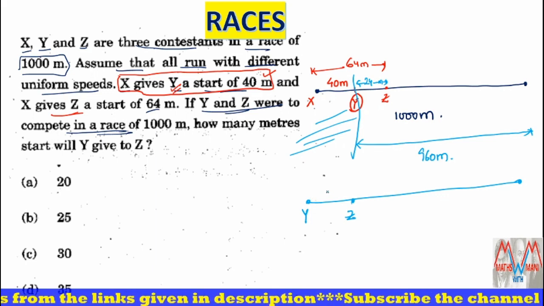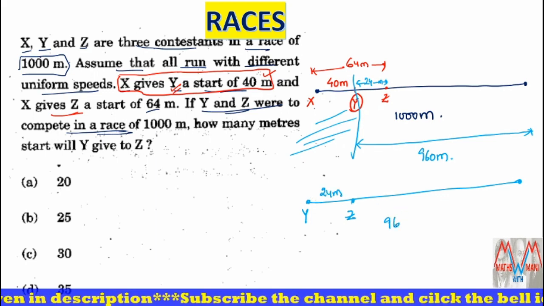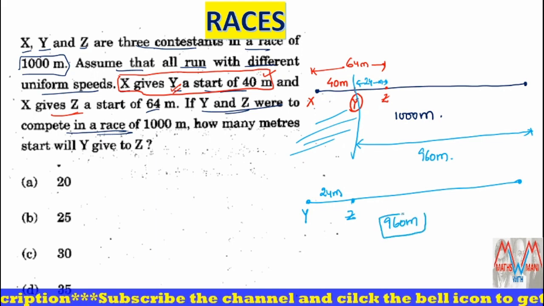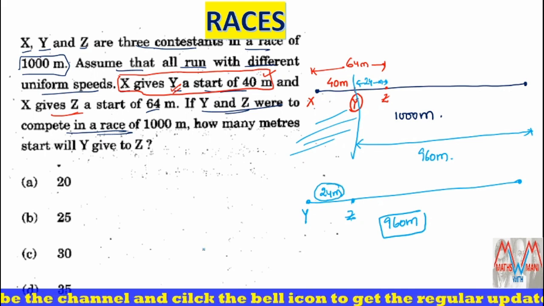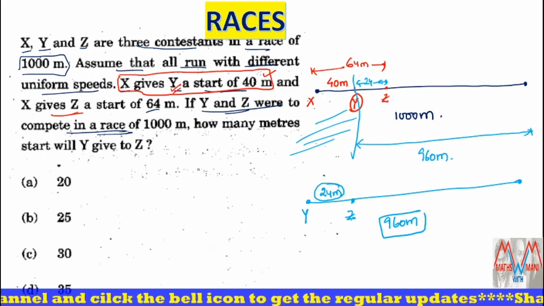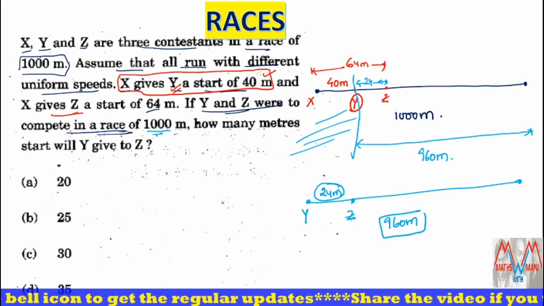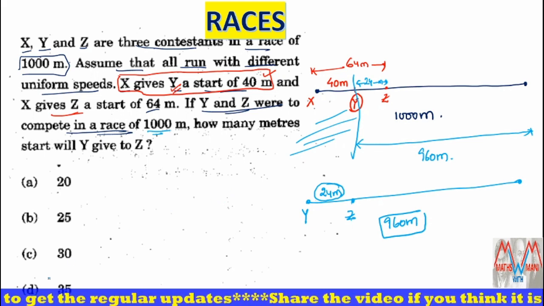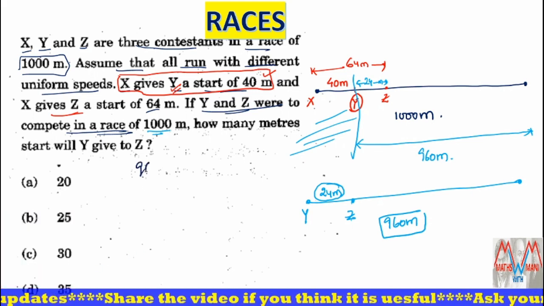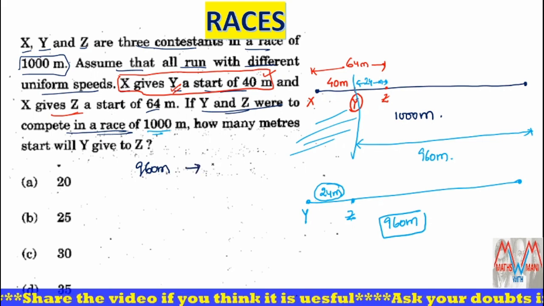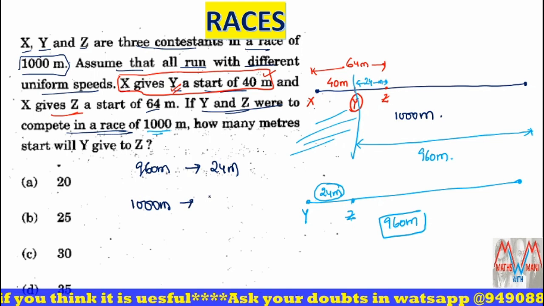What about the difference between Y and Z? 24 meters. That means for the race of 960 meters, Y gives Z a start of 24 meters. But what is the question? In a race of 1000 meters, how many meters start will Y give to Z? That's it. Very simple. So for a 960 meters race, the start is 24 meters. Then for 1000 meters, what is the start?